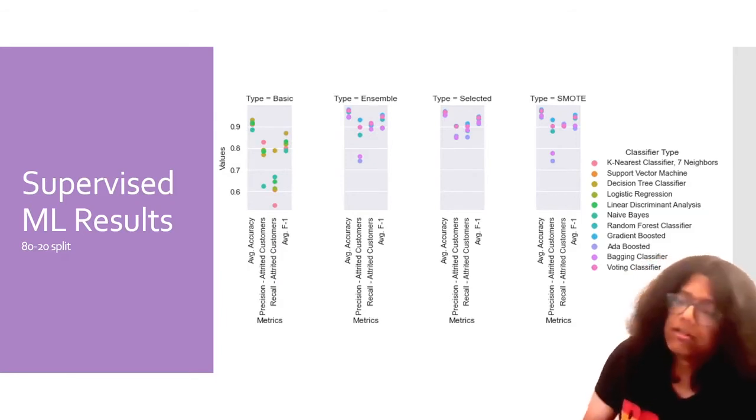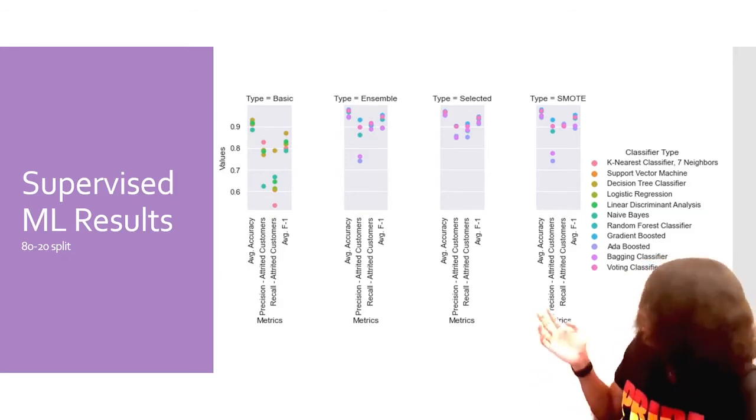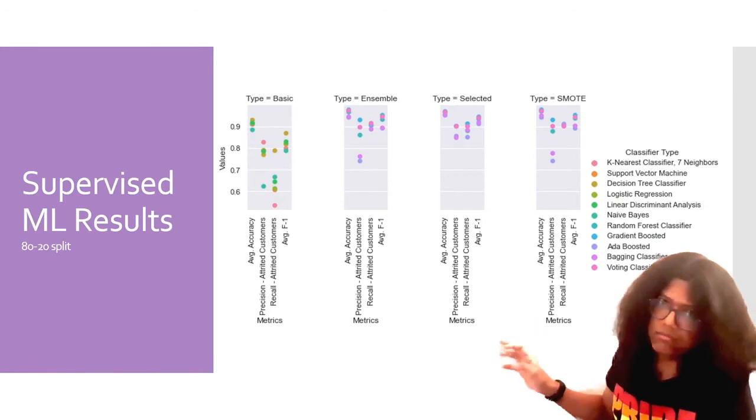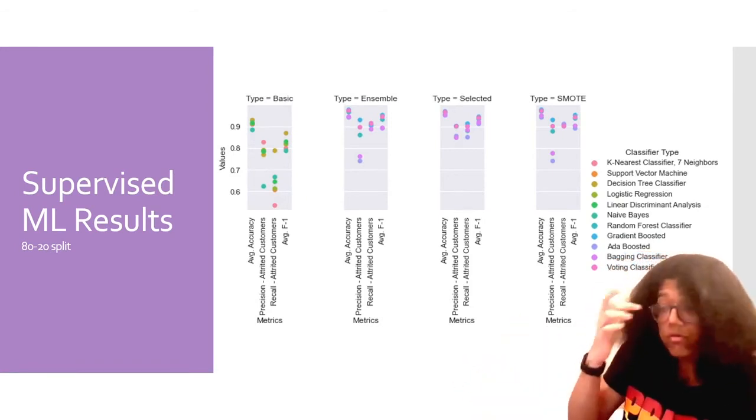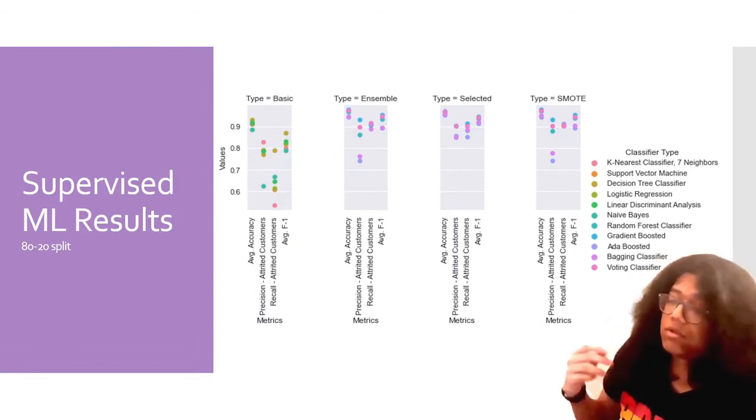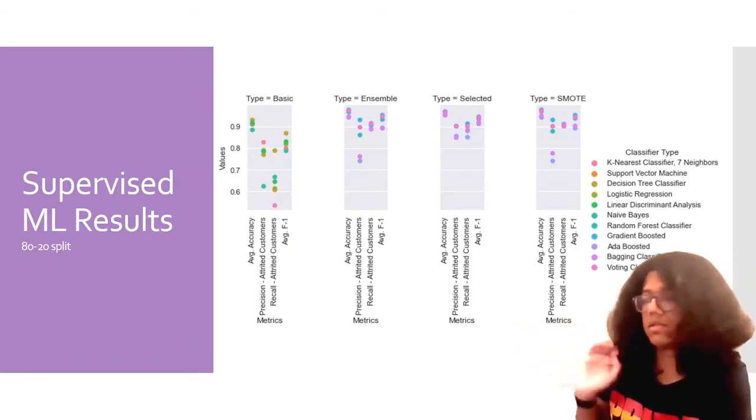So very clearly, you can see that basic models are not performing up to par compared to the ensemble models. But what is interesting to note is that the 3 graphs look almost the same.